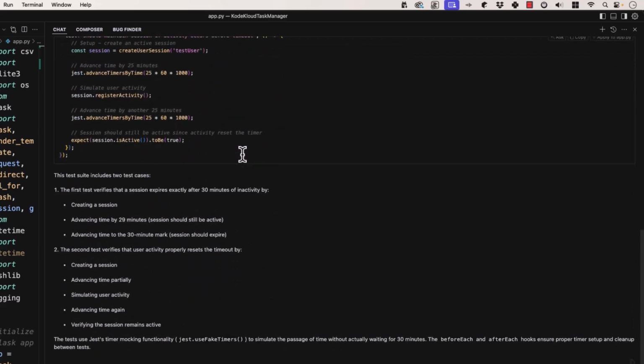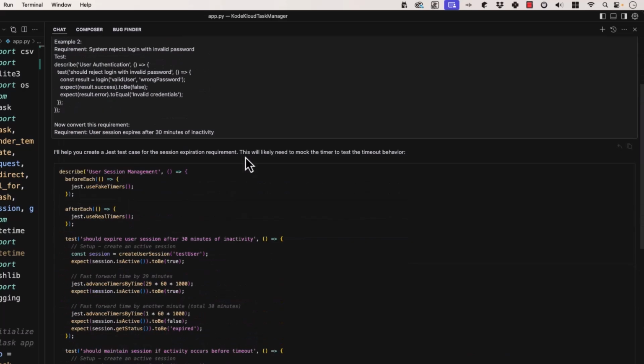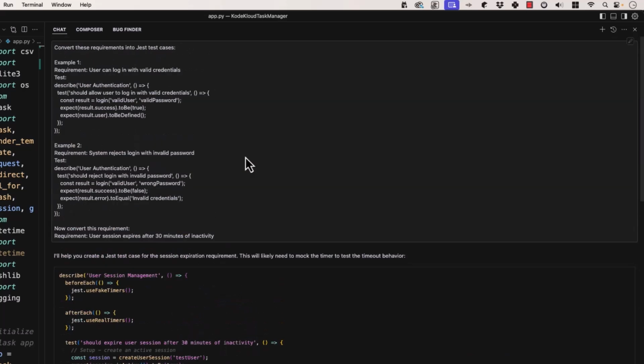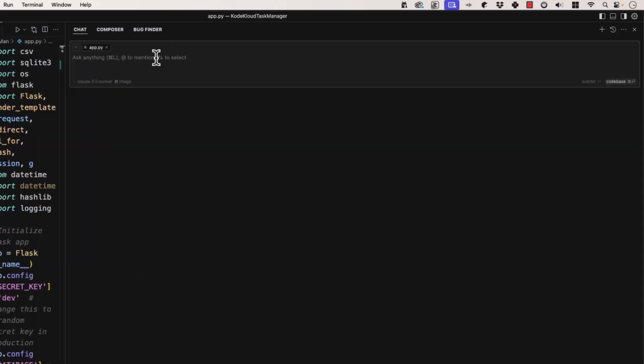Right? The first test verifies a session expires after 30 minutes by creating a session, advancing time by 29 minutes, advancing time to the 30-minute mark. The second test verifies that user activity properly resets the timeout by creating a session, advancing time, etc. So we're getting very specific with this, and we're saying this is what our just tests look like right now. This is what we want the next one to look like. That is few-shot prompting. Here is a chain of thought prompt.